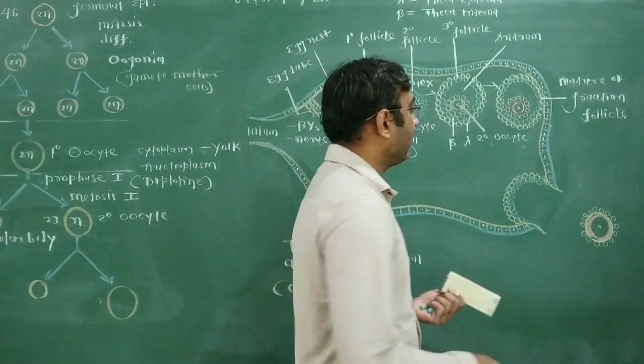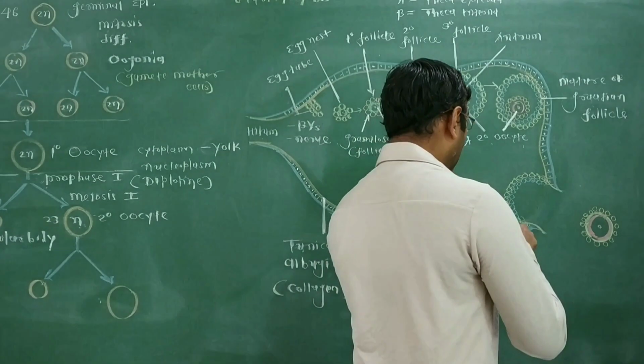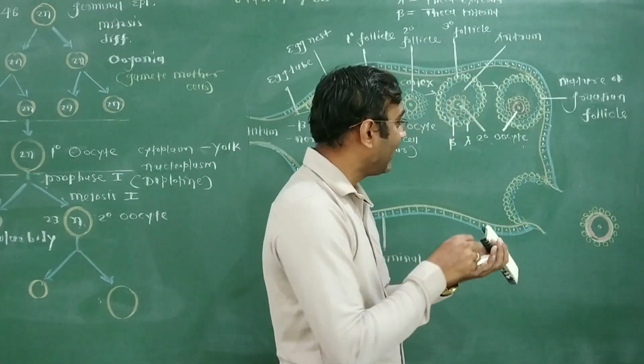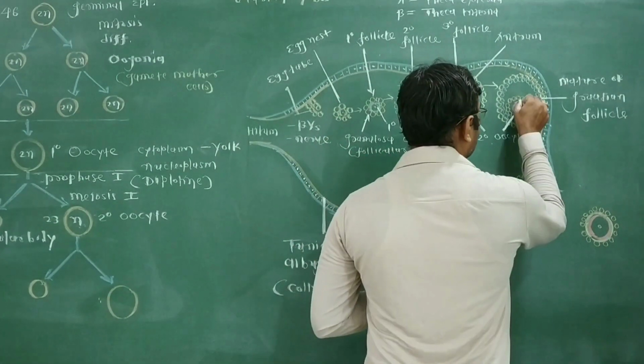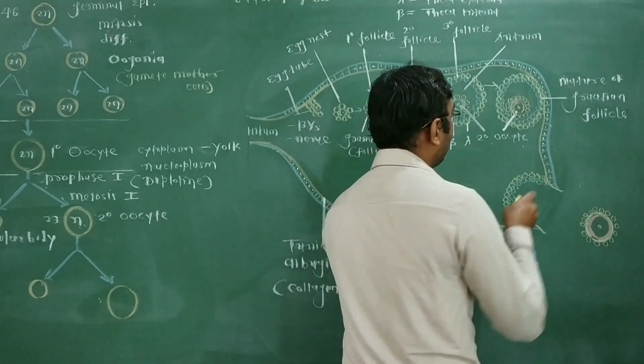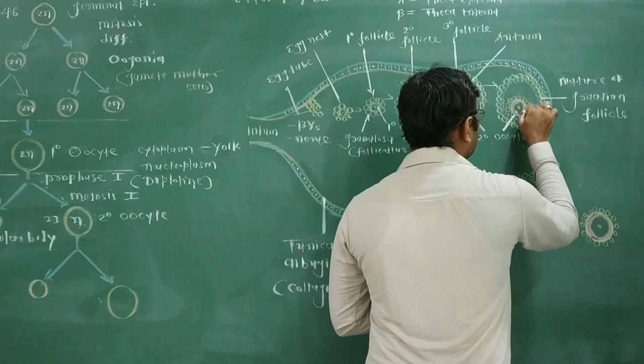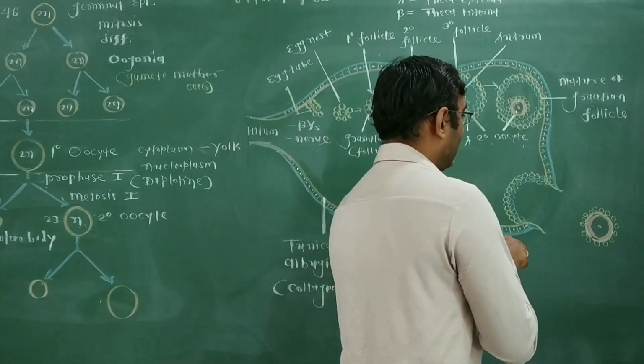In a Graafian follicle, the secondary oocyte is surrounded by one more layer of glycoprotein, and that is called the zona pellucida. This layer is the zona pellucida.